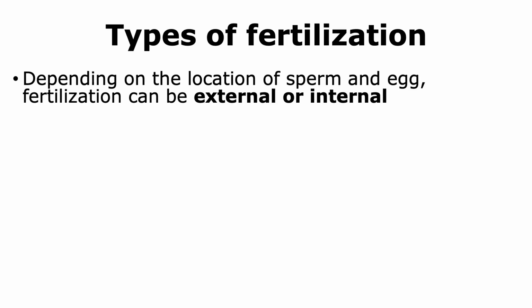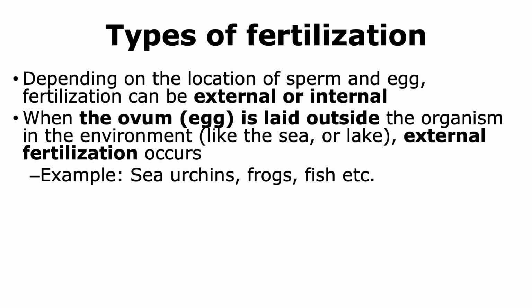mammals. Depending on where fertilization occurs, fertilization can be external or internal. When fertilization occurs outside the body of the organism, it is called external fertilization. In this case, the egg or the ovum is laid outside the organism's body into the environment. This is seen in a variety of organisms that include sea urchins, frogs, and fish.